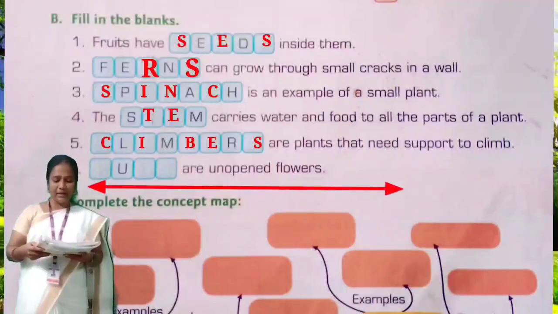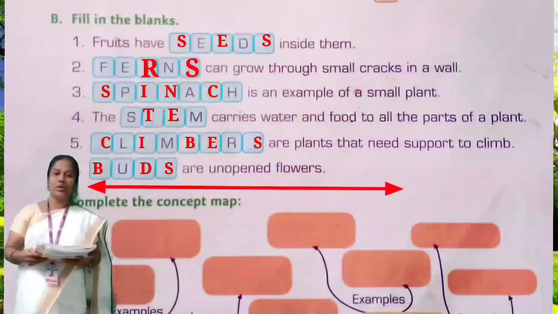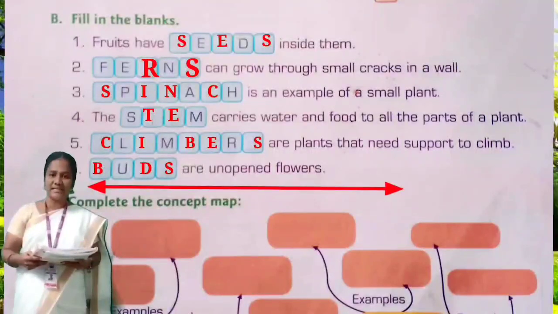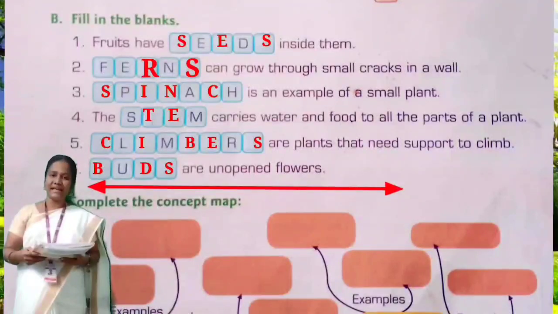Dash are unopened flowers. Buds. B-U-D-S. Buds. Say the spelling, children.